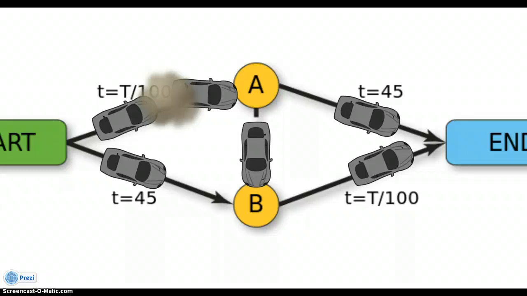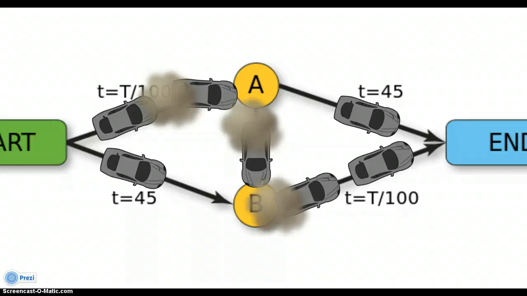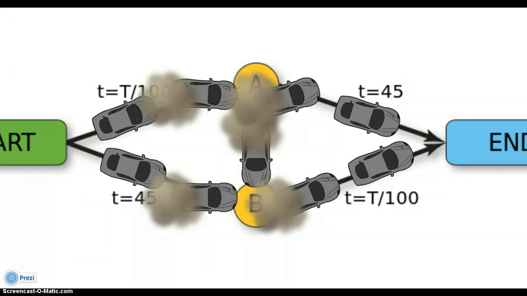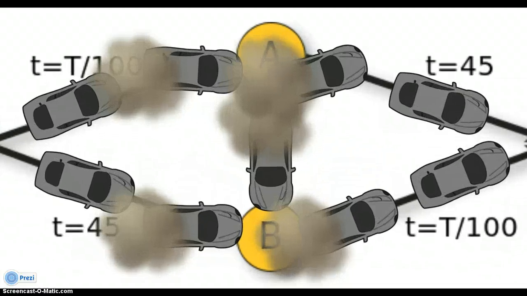But as we see cars using routes A and B, it does not make it faster. It actually does the opposite and clutters everything up. When people are given options to selfishly take a faster route, Braess paradox states that this can decrease performance instead of increasing performance. As you can see here, the clutter of everything involved makes everything worse.